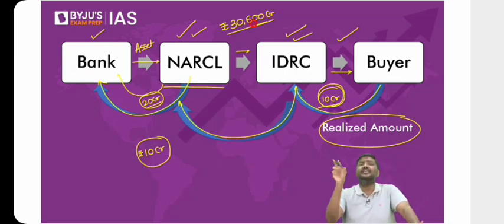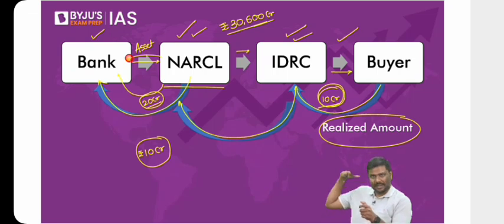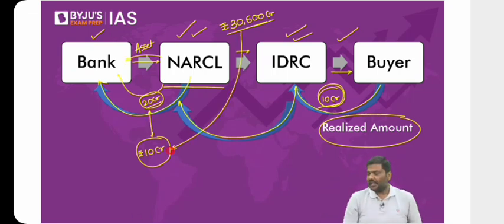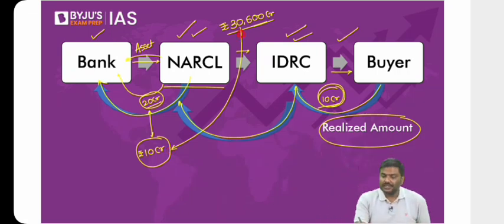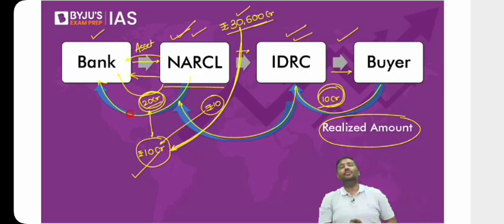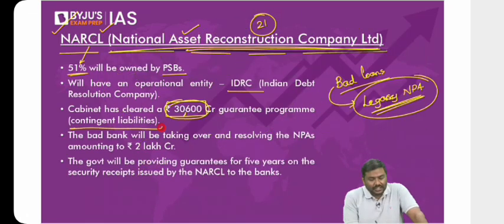What is the importance of this 30,600 crore rupees? Imagine NARCL has offered something. It has basically told the bank, I'll pay you something for this asset, but NARCL has not been able to collect a sufficient amount by selling it in the market. Then whatever is the shortfall will be used from this fund. For example, NARCL in this example has offered 20 crore, but it has collected only 10 crore rupees. So how much is the shortfall? 10 crore rupees. So from this fund, which is worth 30,600 crore rupees, 10 crore rupees will be utilized in addition to the existing 10 crore rupees. Now NARCL will pay a total of 20 crore rupees to the bank. Done. This is the importance of this contingent fund. Look at the name I've written here: contingent fund or contingent liabilities.